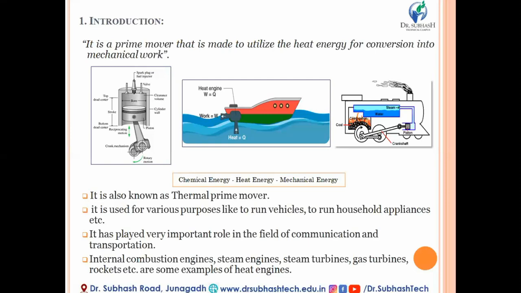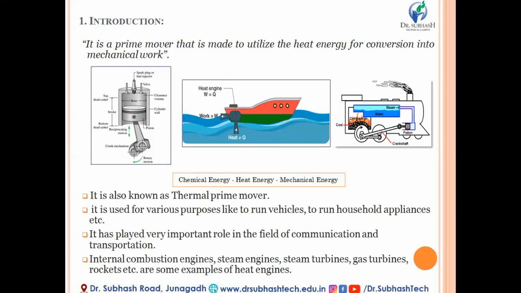So over here, in the case of a heat engine, the fuel in the form of heat energy gets converted into rotational energy. That means mechanical work. So if you find anywhere a machine which converts the heat energy of fuel into mechanical work or mechanical energy, it will be none other than a heat engine. Look at the screen. You are given three simple examples wherein a heat engine is being used.